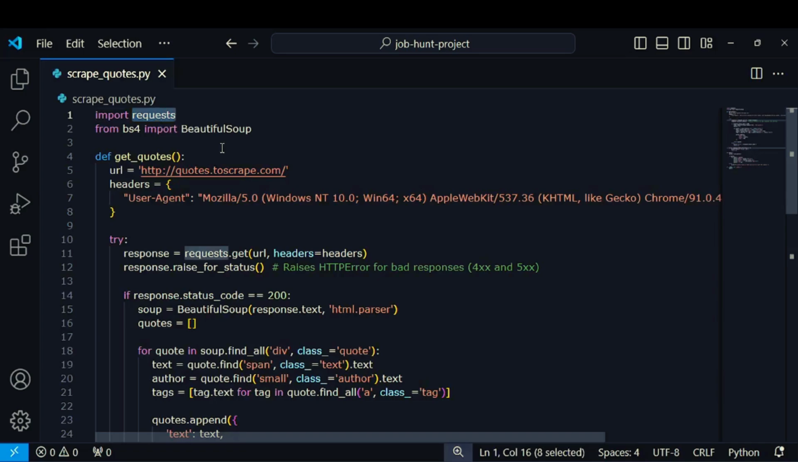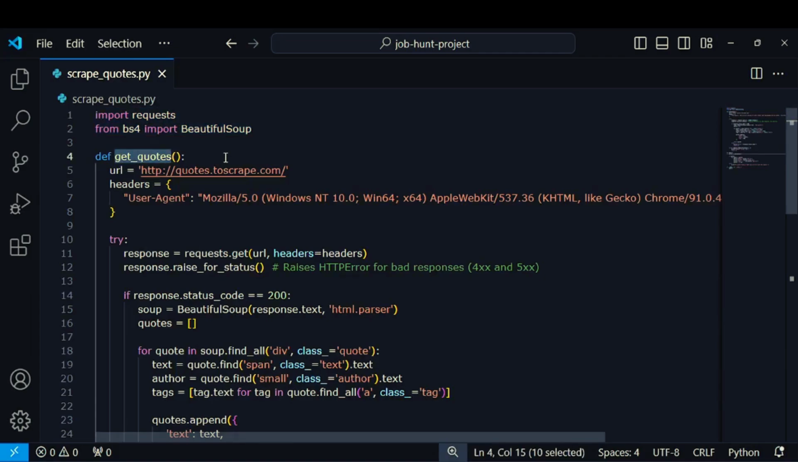First, we're importing the requests library, which helps us grab the HTML content of a web page, and BeautifulSoup from BS4, which helps us navigate and extract information from the HTML content. Think of requests as our web browser and BeautifulSoup as our magnifying glass for inspecting the web content.